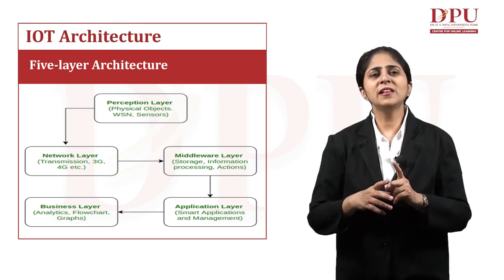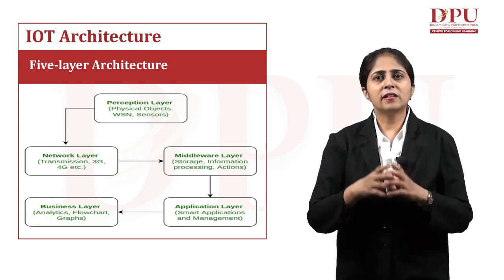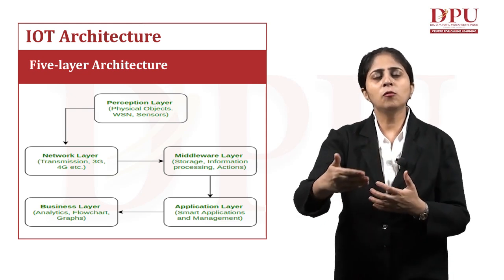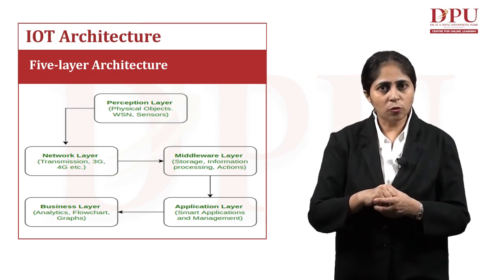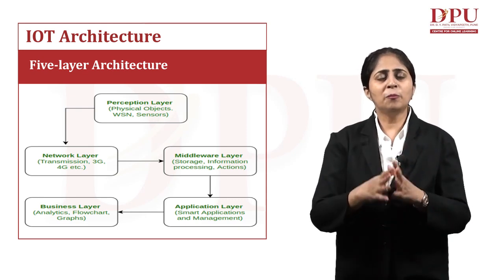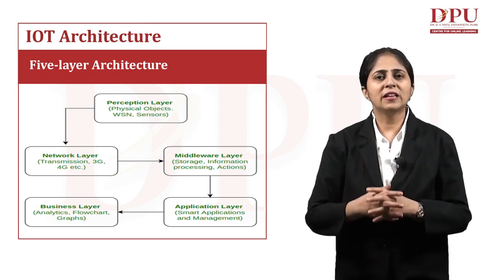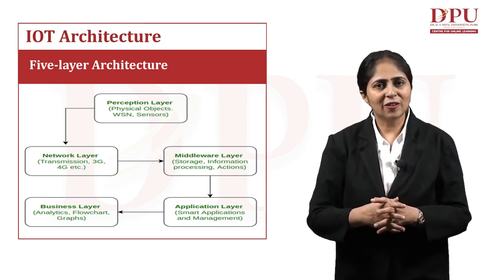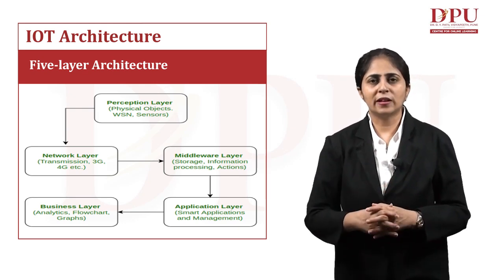After the perception layer, we have the second layer, which is called the network layer. The network layer is very important because here we are communicating whatever is happening. Sensors have to detect that motion or that activity, and later on it has to be communicated. So the next very important layer is the network layer, where the transmission of data takes place. Transmission can be done with the help of a 3G network, or a 4G network nowadays. So the second layer in this IoT architecture is the network layer.